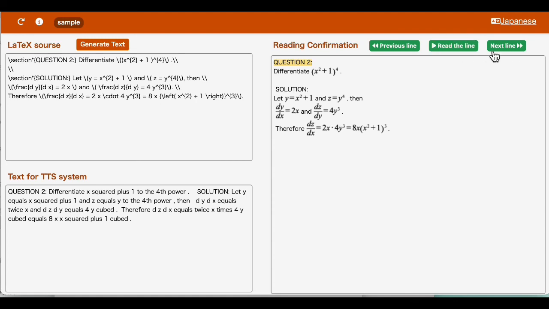Question 2. Differentiate x squared plus 1 to the 4th power. Solution. Let y equals x squared plus 1 and z equals y to the 4th power, then dy dx equals twice x and dz dy equals 4y cubed. Therefore dz dx equals twice x times 4y cubed, equals 8x times x squared plus 1 cubed.